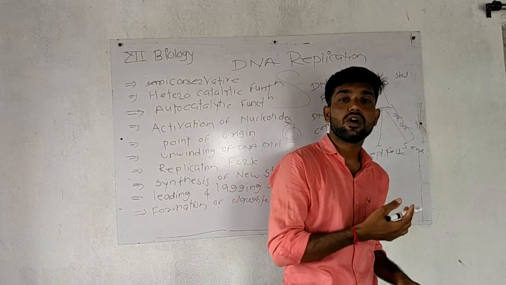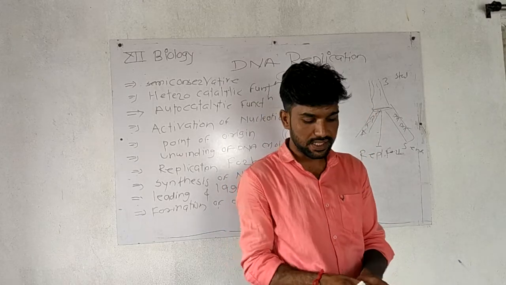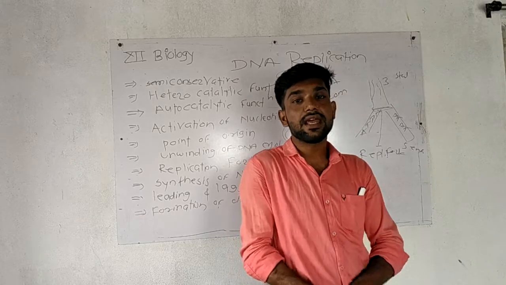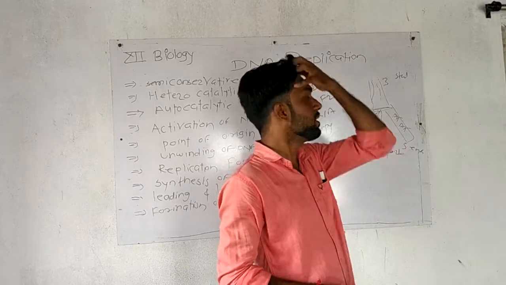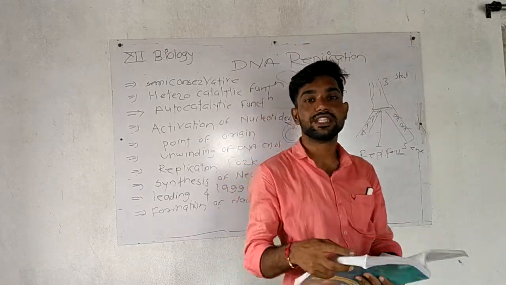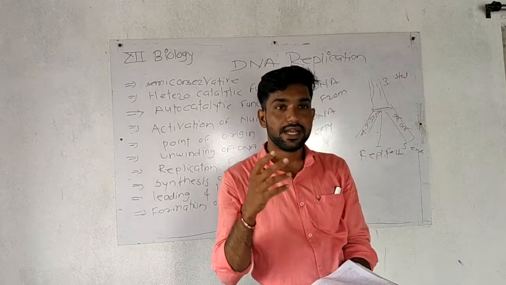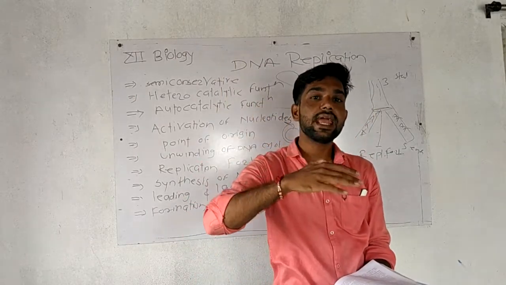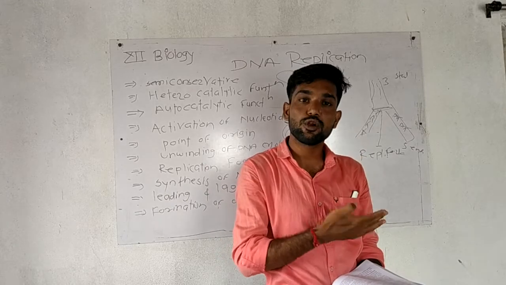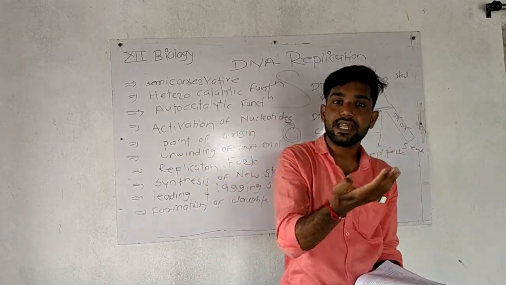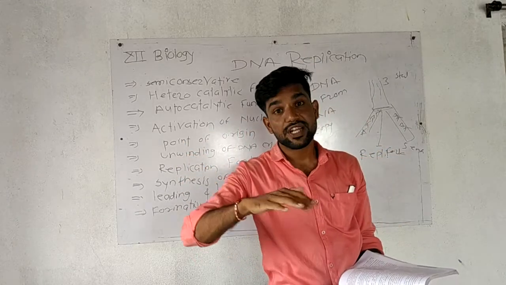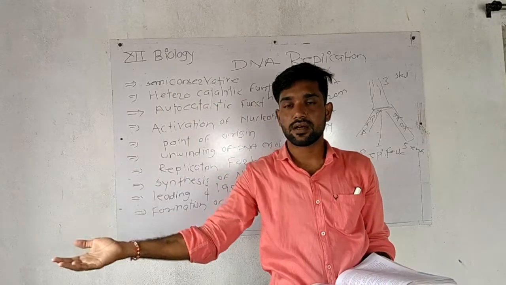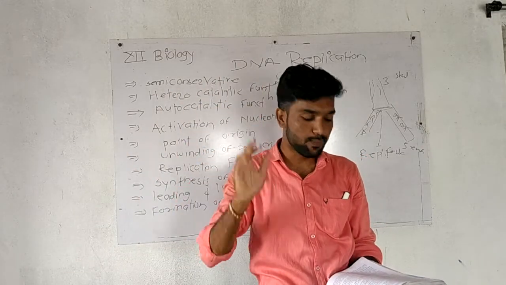It will require RNA primer. With the help of RNA primer, the synthesis of new DNA is formed. Point A is the starting point and T is the end point. When DNA making starts, it is A, and when it is completed, it is the T point.